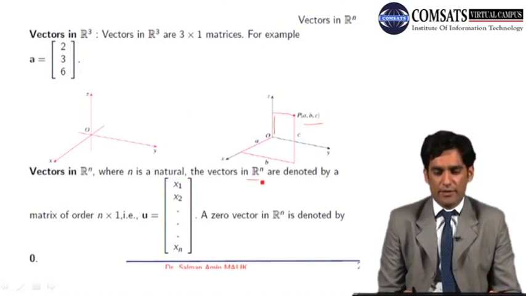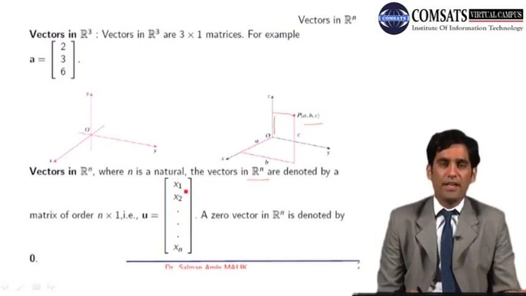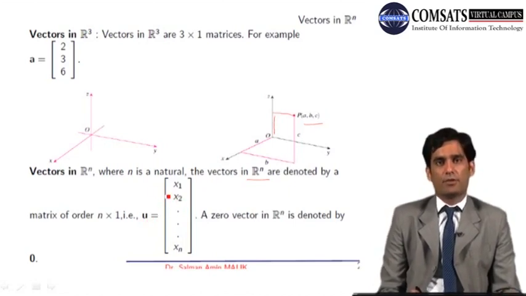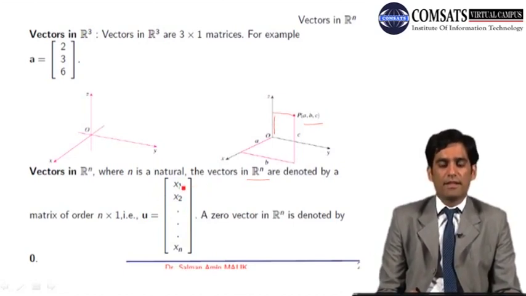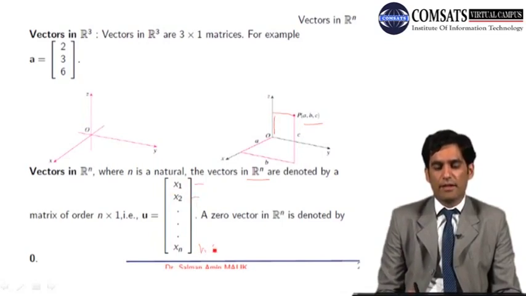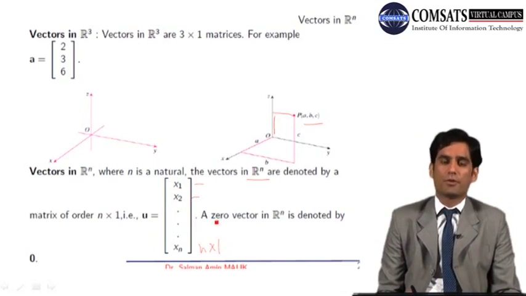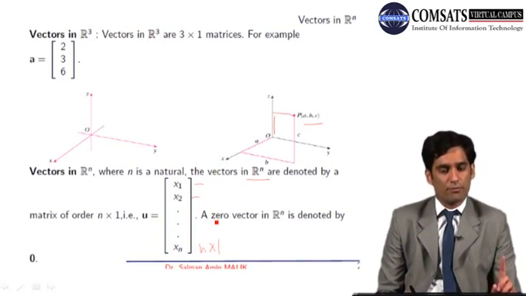Rn is a collection of points in which every vector has n different components. In other words, if I represent any element of Rn as a column matrix, then the number of rows will be n, and the number of columns of course will be 1, because we have defined vectors in linear algebra as matrices having 1 column.